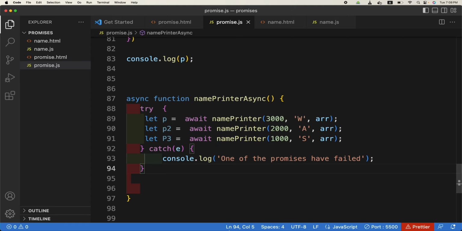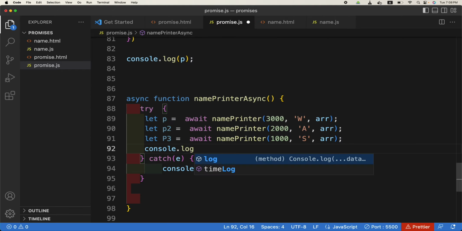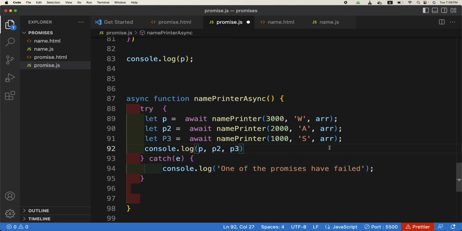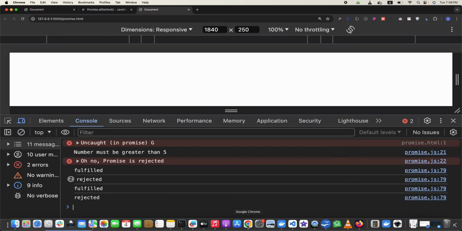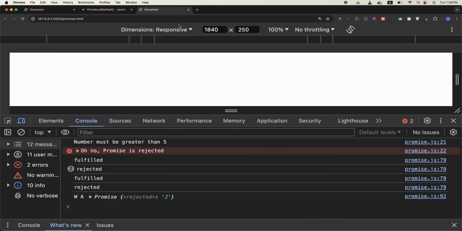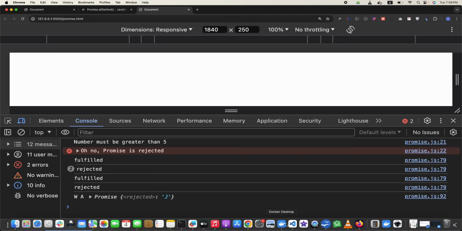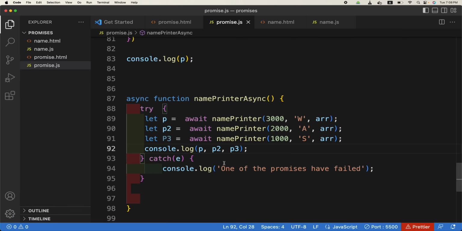So for example, if we run it now, console.log p2 p3. Have we used any J here?